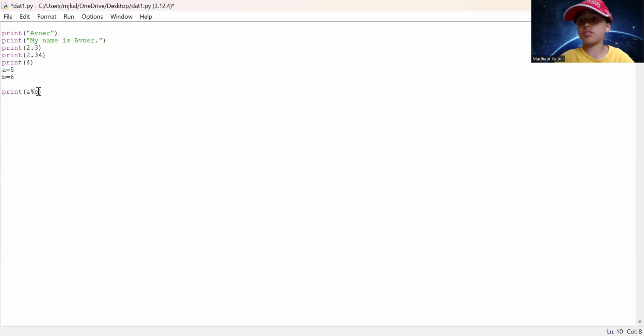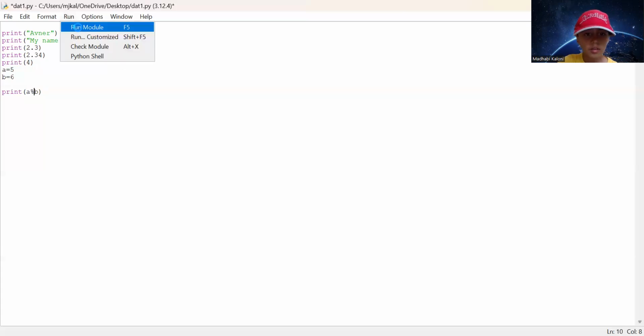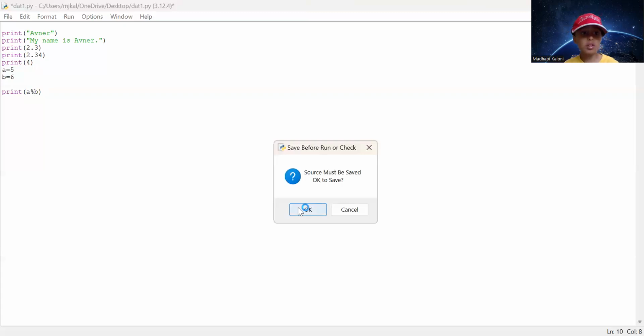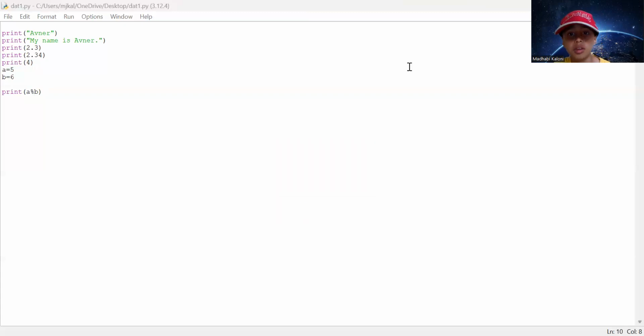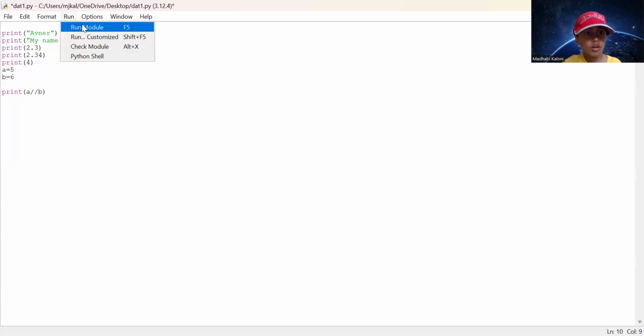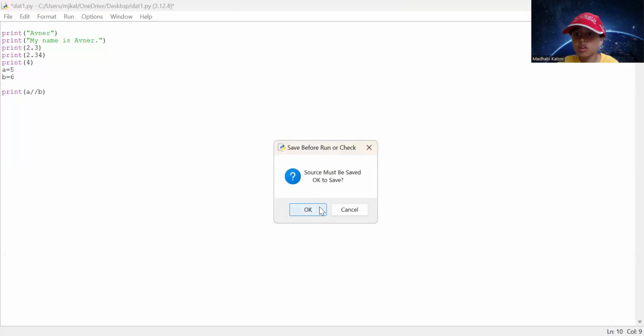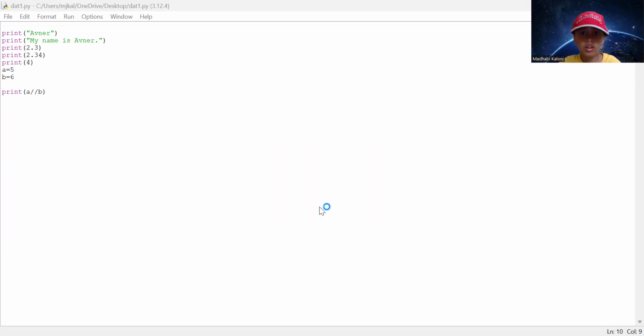Now percentage means remainder. This is what we're going to learn in operators, which are called arithmetic operators. We'll learn that after 4 days. You already know 4 of them. So this is what they're called. Run the code. It means what's the remainder? So that's the remainder. And now if I want to do this, it means the quotient. You know what the quotient means. So that's what the quotient is.